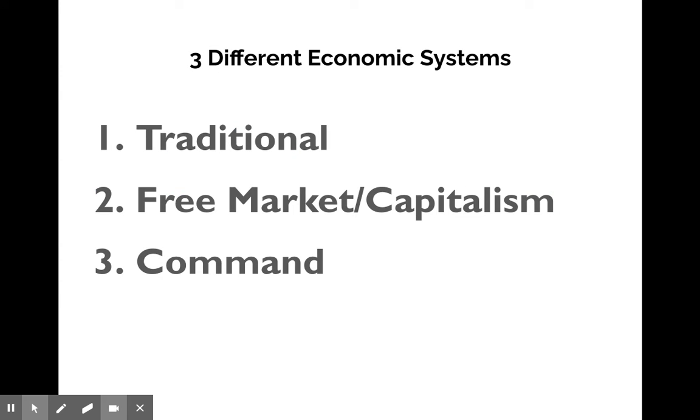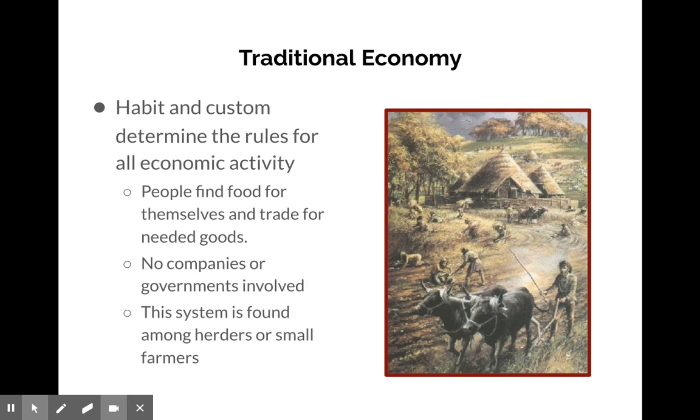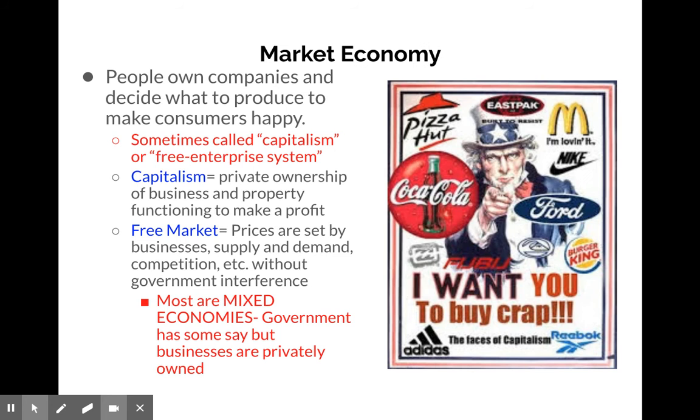So let's get into economic systems. Just like there are systems of government, there are systems of economics, and they are traditional, free market, capitalism, and command. First, we're going to look at traditional economy, and what we need to know about this is that it is a basic economy. Think of old times. Habits and customs rule the economy. This is where a farmer might trade eggs for milk, or you might trade beef for bread. You're going to take something and trade it with people in the community.